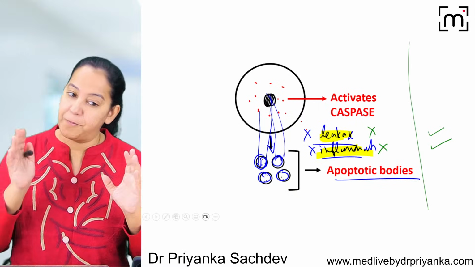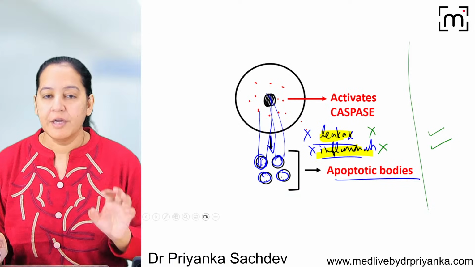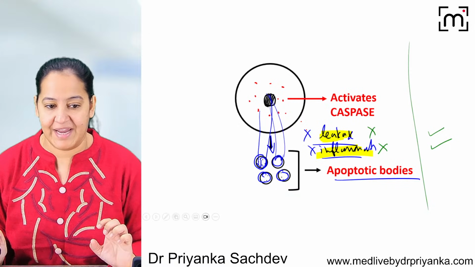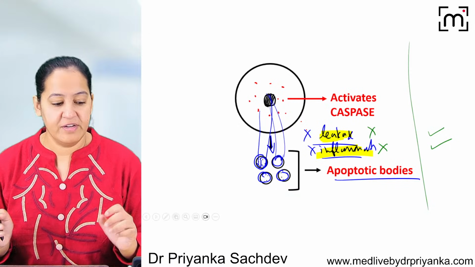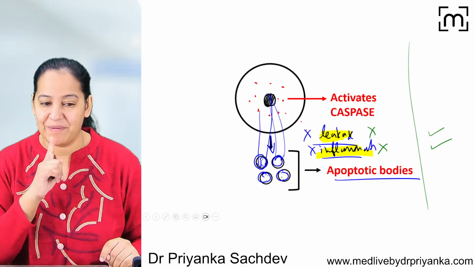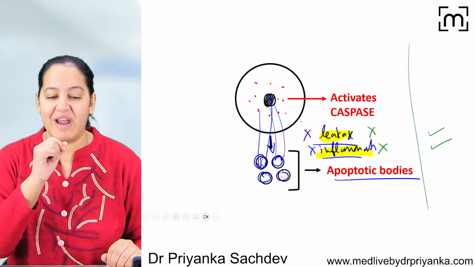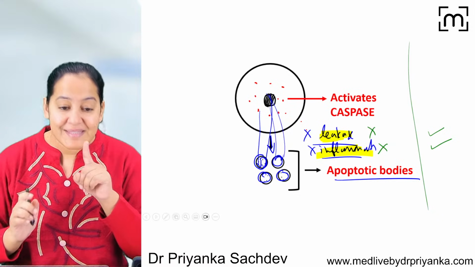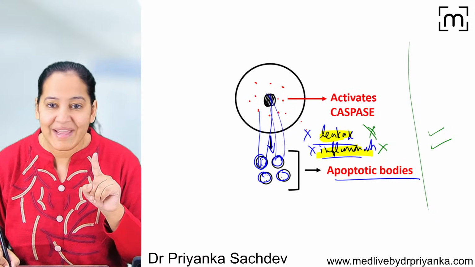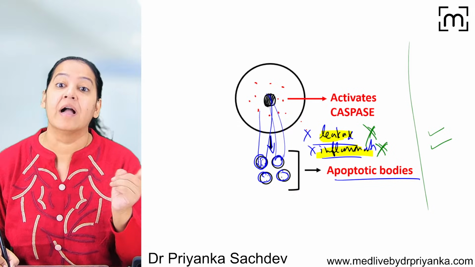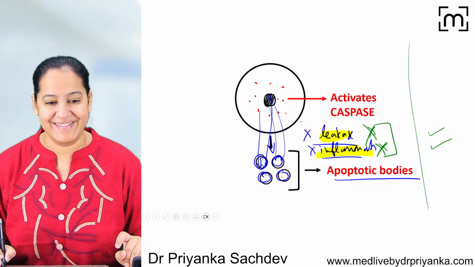That's why I am saying apoptosis is suicide and necrosis is murder. You tell me, if someone wants to commit suicide, what will the person do? The person will do it silently, quietly in a closed room. The person will not take a loudspeaker and a mic and announce everywhere, I'm committing suicide. So it is silent. Silent means there is no leakage and no inflammation. That's why I am saying apoptosis is suicide.